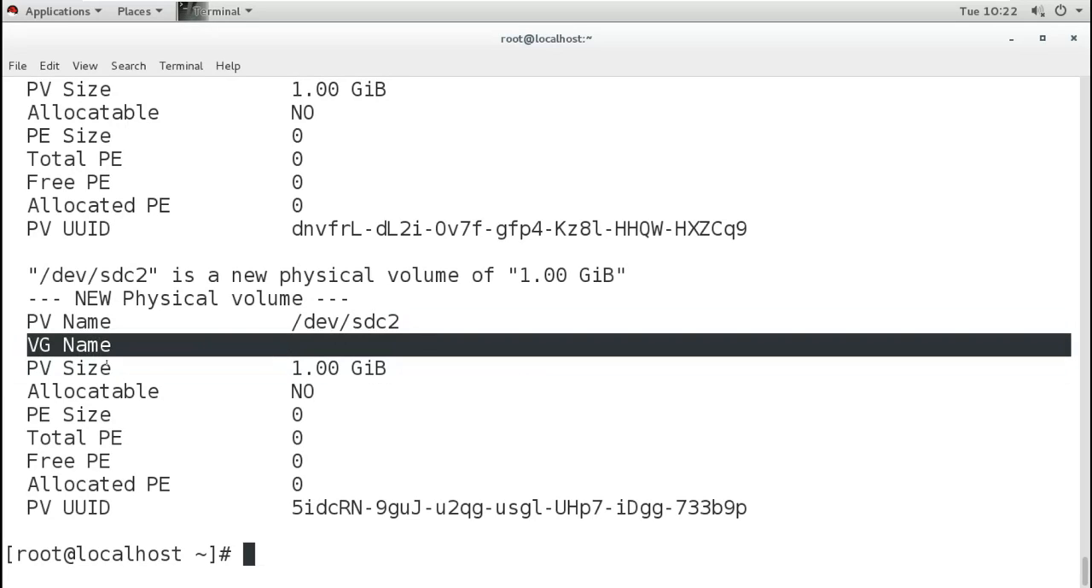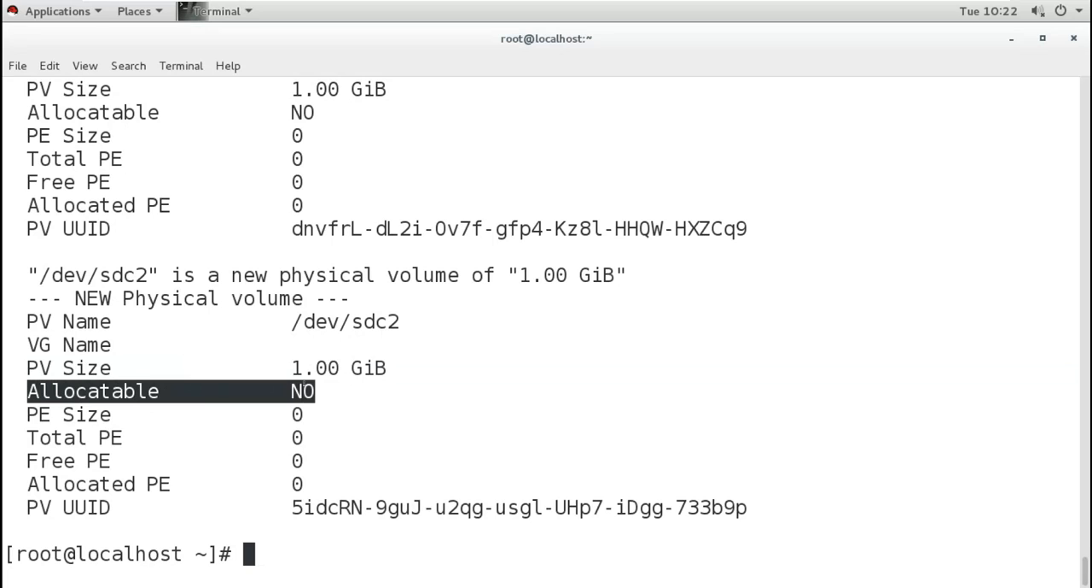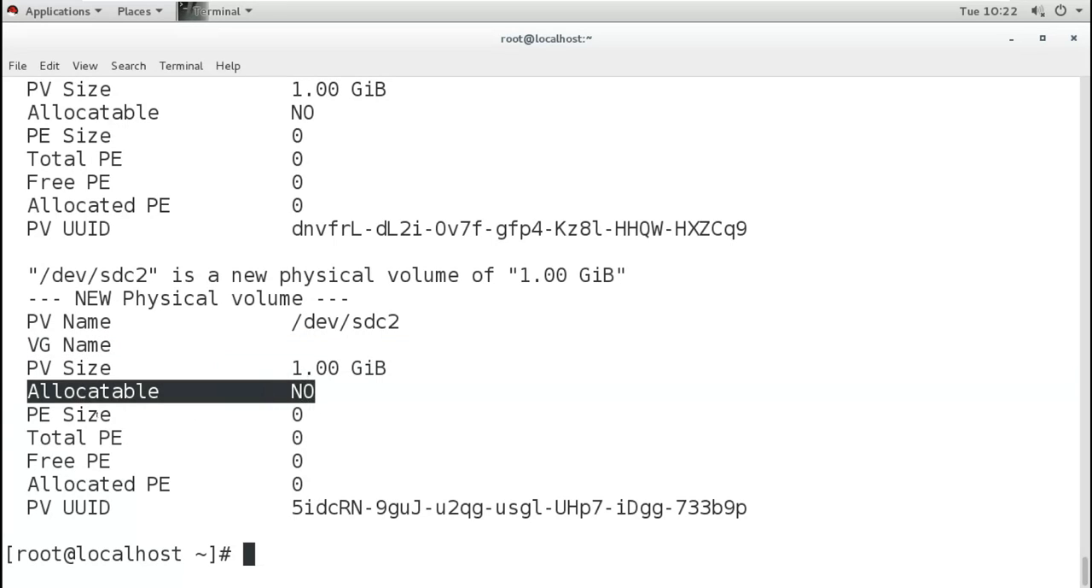And then it shows the size of the PV, which is 1 GB. Then it is saying here, is it allocatable or not? It is saying no, because it is not part of any VG. After we create the VG and we add this PV into that VG, then it will become allocatable, and then it will decide the size of the PE. PE is what? Physical extent, and physical extent is the minimum size, or we can say a minimum chunk of data, which we can allocate to any LV.